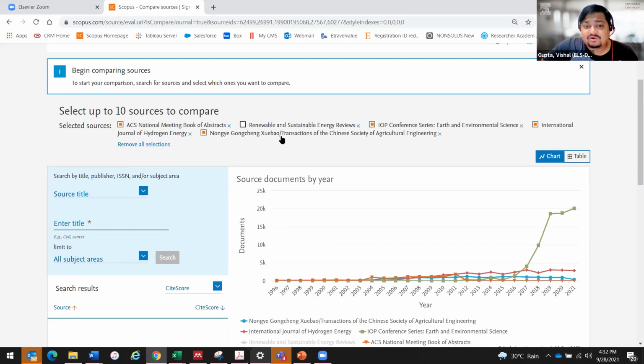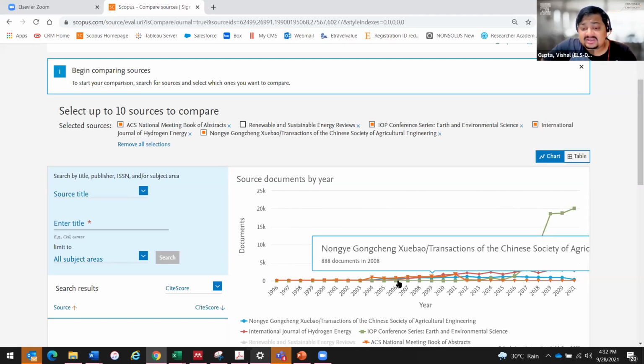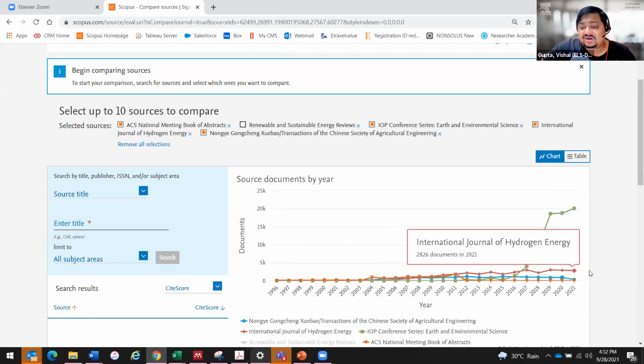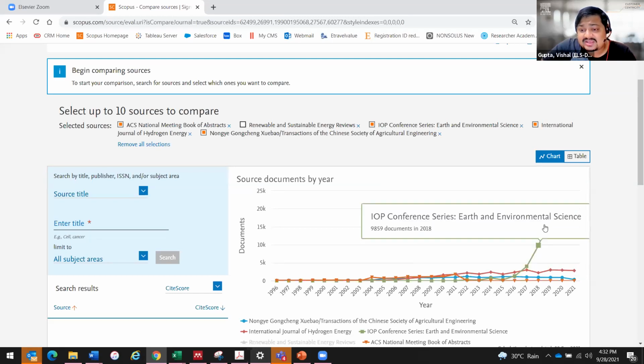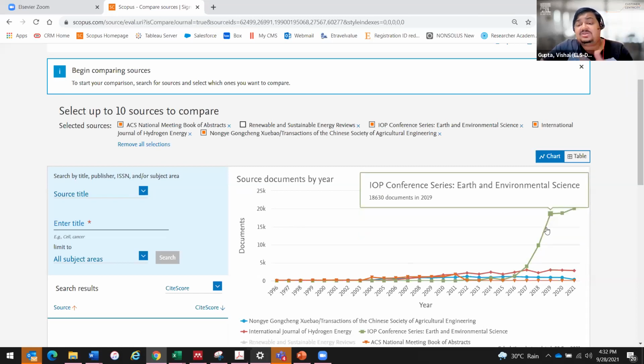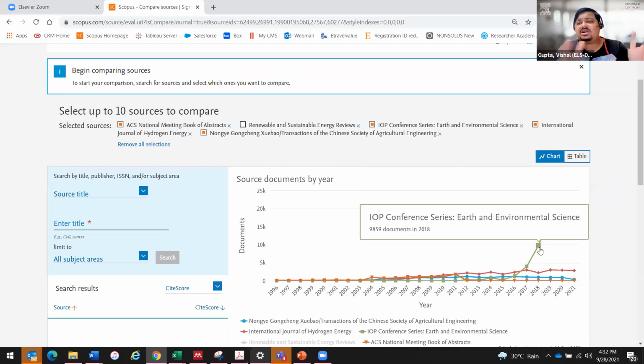But when you look at the number of articles published year on year by these journals, the Journal of Hydrogen Energy only publishes 28 to 2,800 articles, whereas IOP Conference, this is a conference series, of course, publishes more documents. Now, we are not comparing apples to apples here, but let's say you were comparing 2 or 3 different journals,